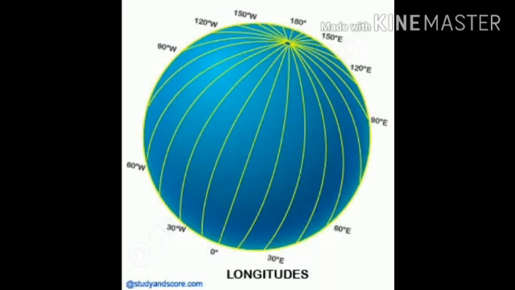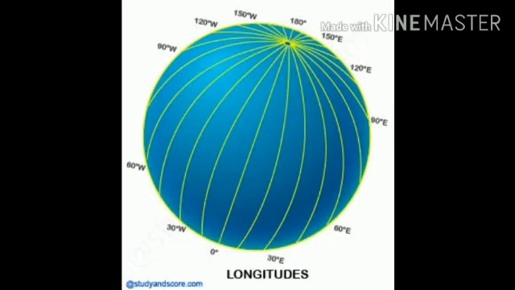Students, the longitude of a place is always expressed in degrees. Listen to it. The prime meridian as the starting meridian is marked as 0 degree longitude. There are 180 meridians towards the east of the prime meridian and 180 meridians towards the west of the prime meridian. See, these are written as 0 degree to 180 degree east and 0 degree to 180 degree west. However, the meridians of 180 degree east and 180 degree west is the same line. Thus, the total number of meridians on the globe are 360.